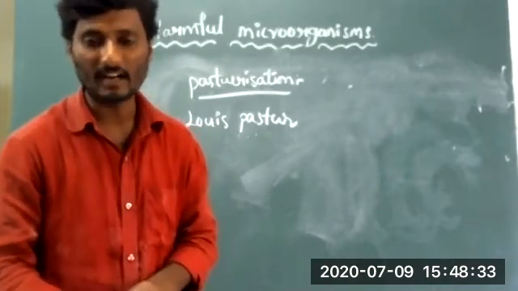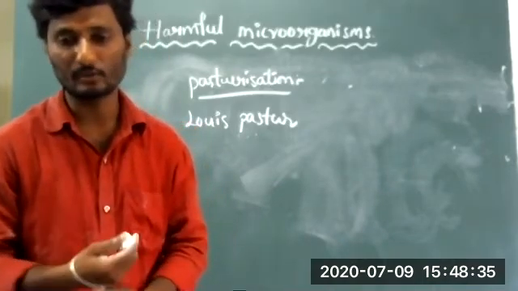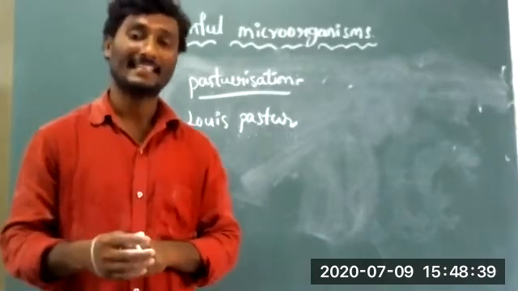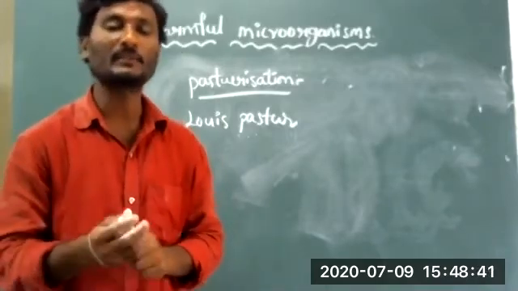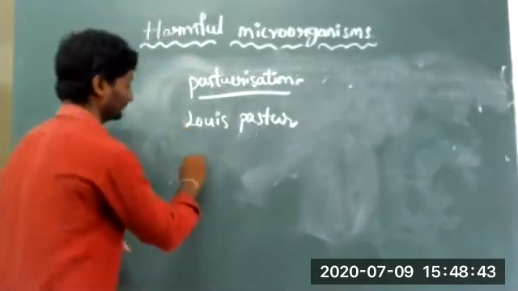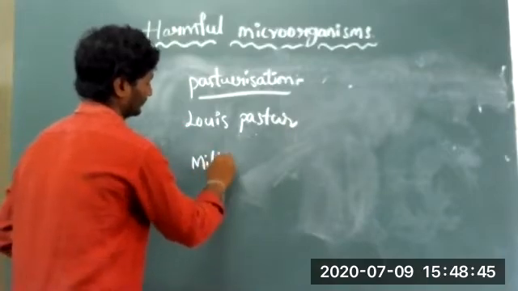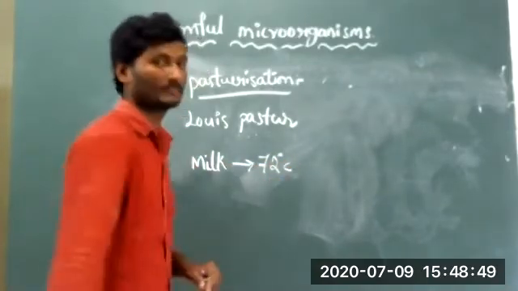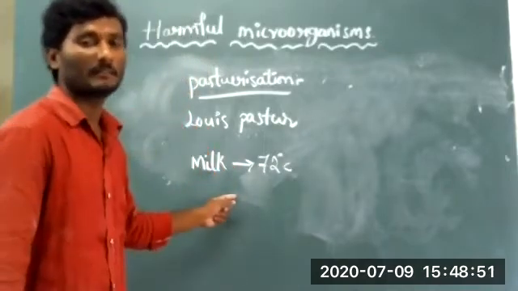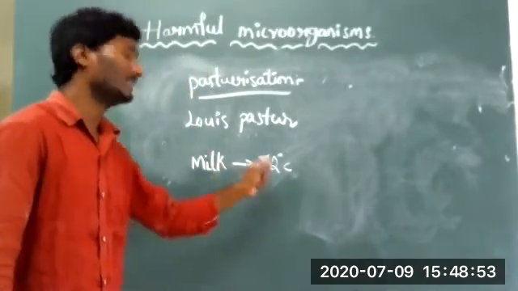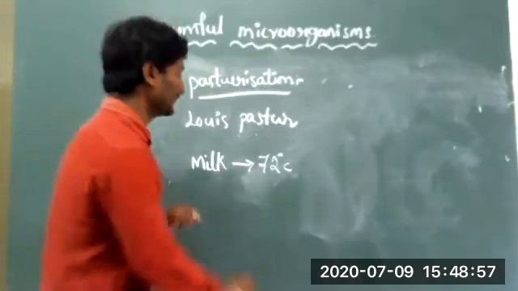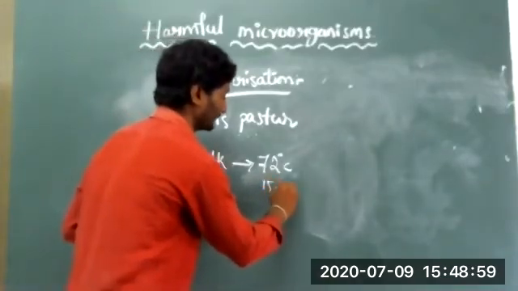In this process, the milk is heated up to 72 degrees centigrade, for a maximum of 15 to 30 minutes.